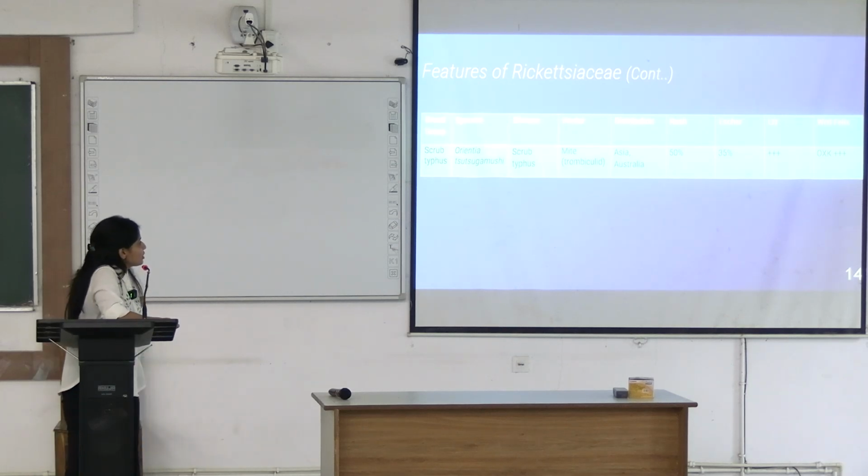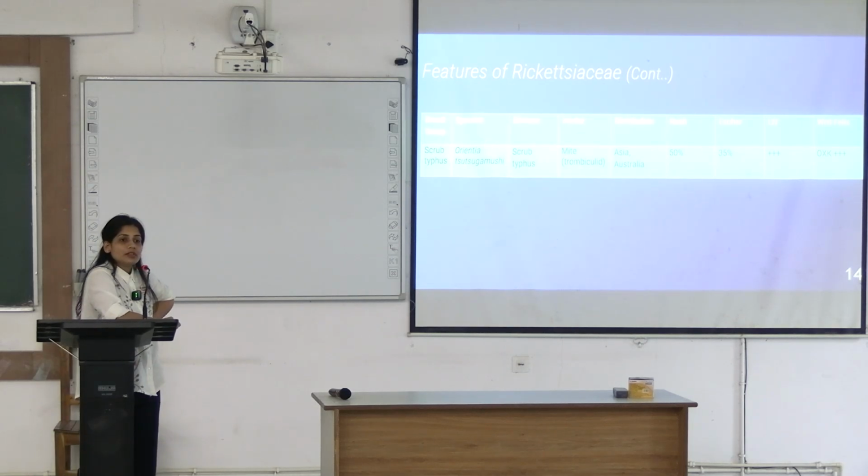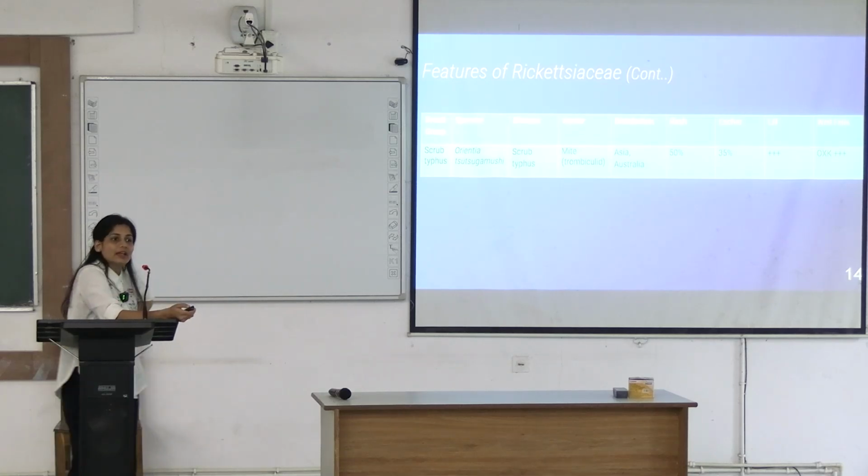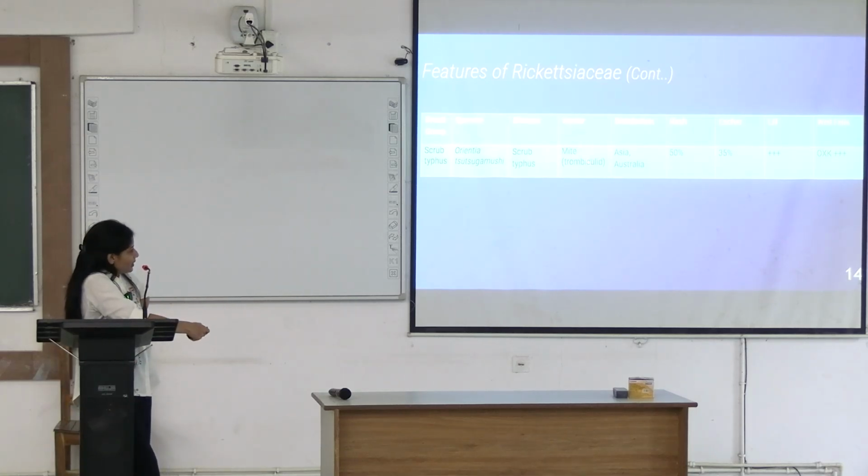Then scrub typhus, Orientia tsutsugamushi. This is under the genus Orientia. Orientia tsutsugamushi causes scrub typhus. How does the name happen? Because this occurs in the scrubby areas where there is secondary vegetation around the trees. You can see where people are walking barefoot or they are not covering their legs till knee, and this mite attacks, especially bites on the legs, and scrub typhus happens. Okay, what is the antigen we are using here? OXK antigen.